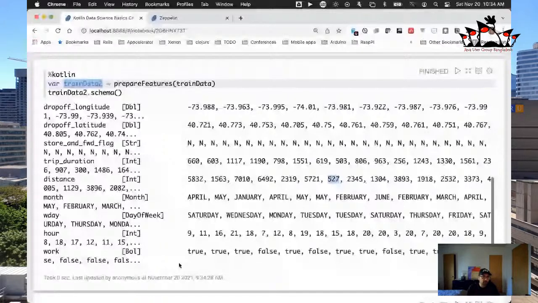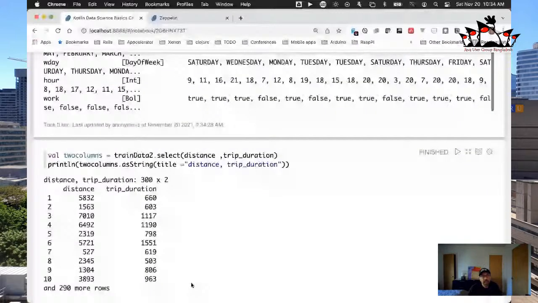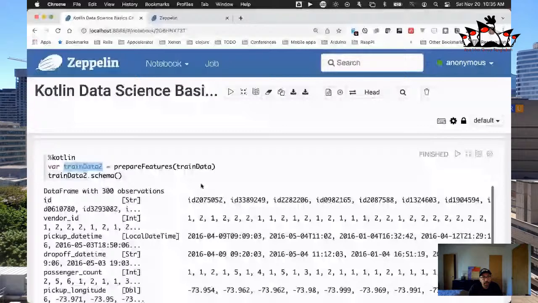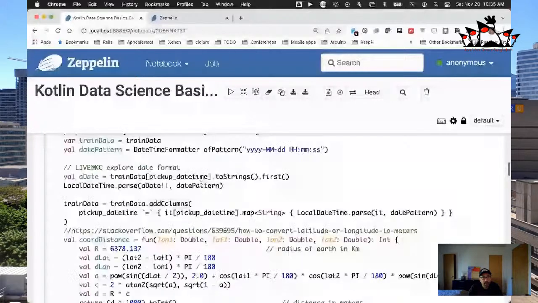All right, so now let's work with this a little bit and let's see what we can do. All right, so we have our data again in this train data 2. This is our data structure we created where we added some extra stuff, and using this object, we could say, go and just give me the distance and the trip duration now, because that's what we care about. Okay. So you can see now we're printing out the distance and the trip duration, and it is in this columnar format here. Okay, so let's just scroll back for just a second. All right, let's go have a look really quickly.